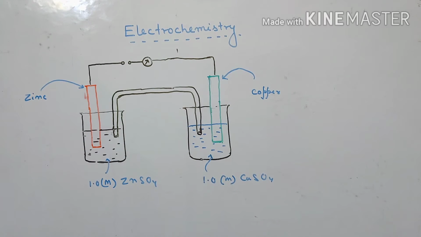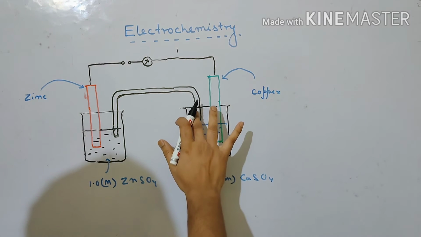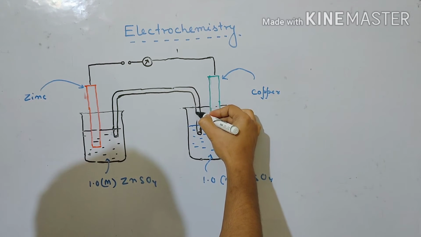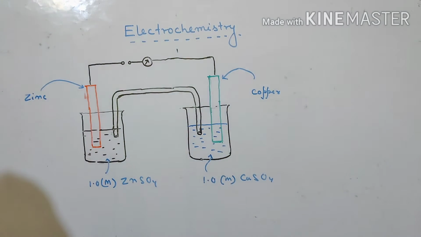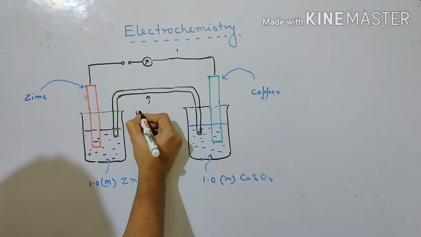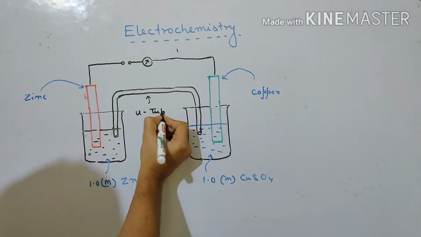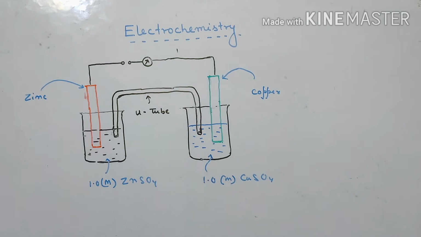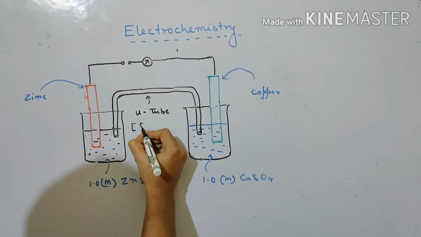So this is a U-shaped tube. It's not the U-tube that we use. It is the U-shaped tube, and it is known as salt bridge.